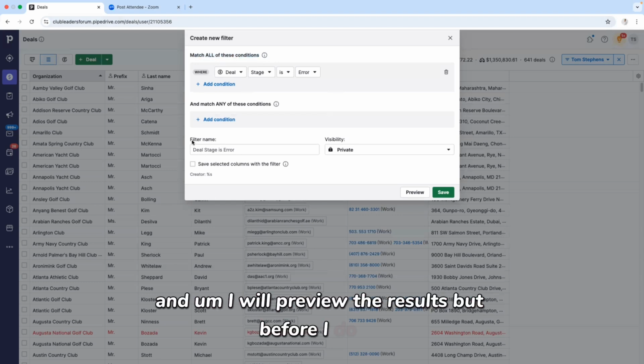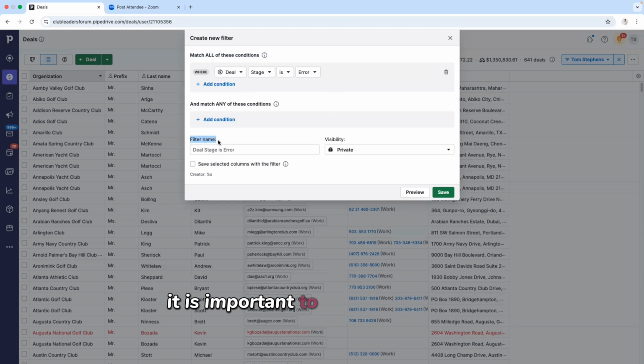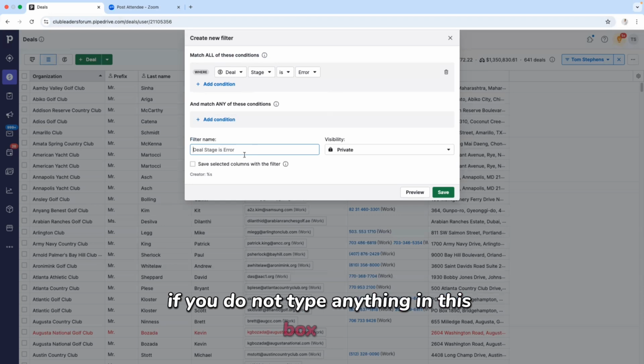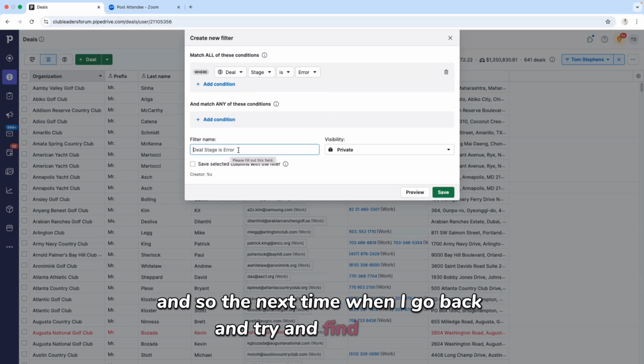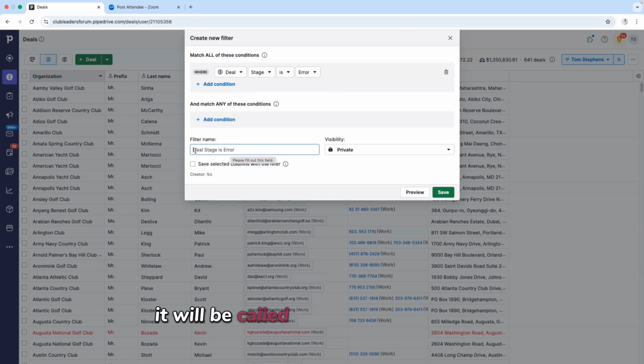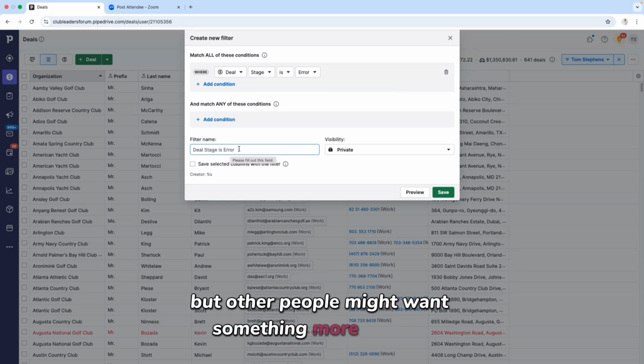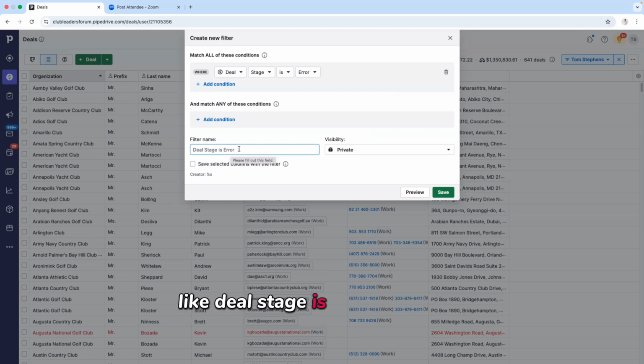But before I do, it is important to always label and name your deal correctly. If you do not type anything in this box here, it will default to what you see here. And so the next time when I go back and try and find this list, it will be called deal stage is error. And that will work for some people, but other people might want something more specific, like deal stage is error, and then maybe the deal name, which was PCO8 2025.